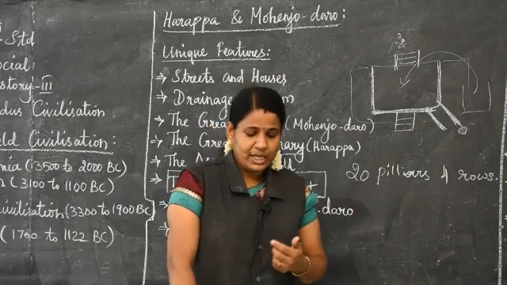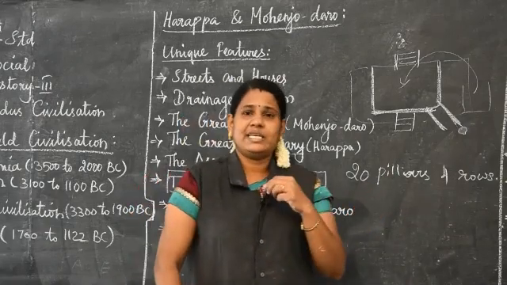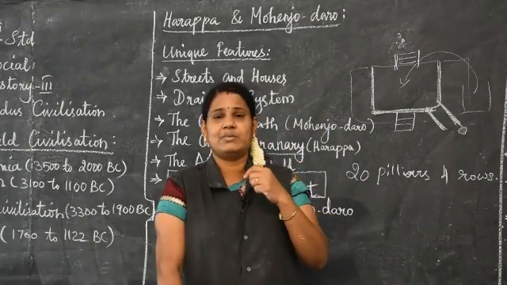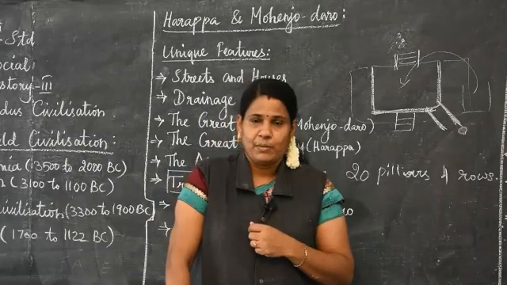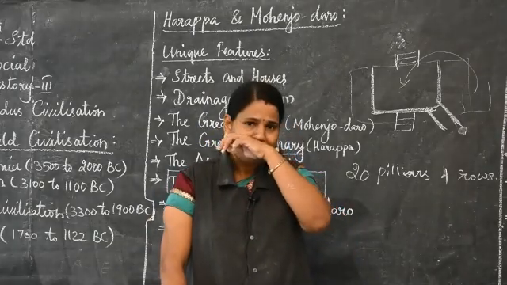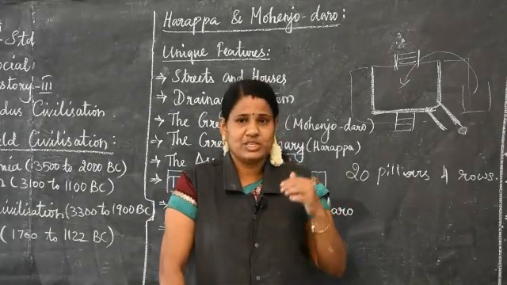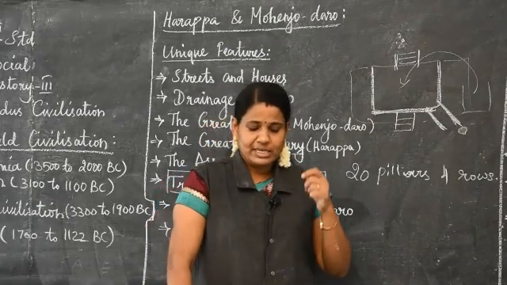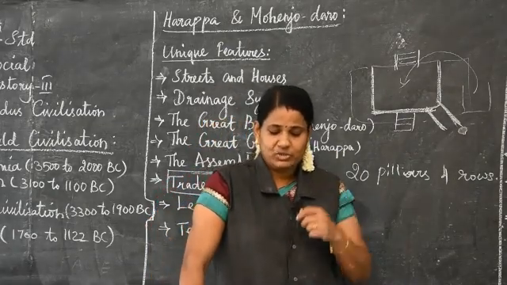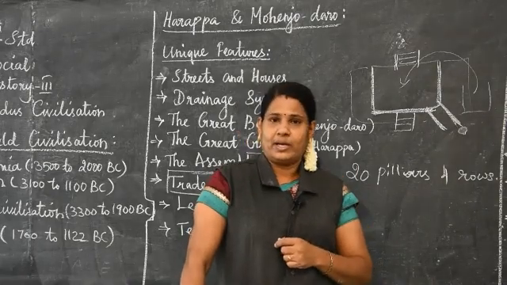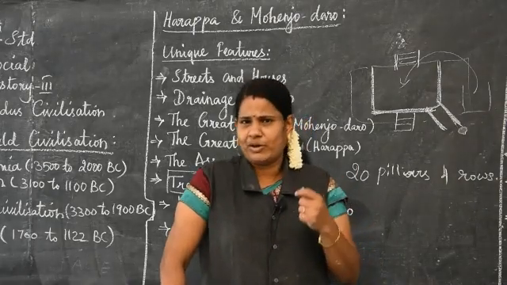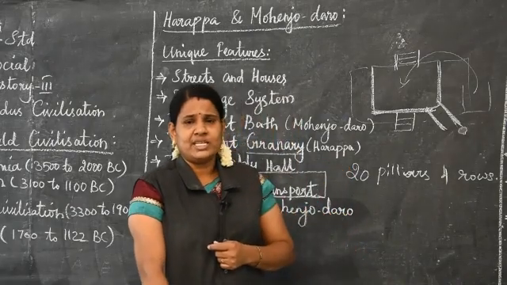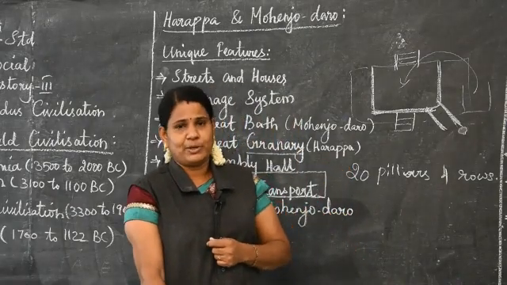The next one, maritime trade business. They are using maritime trade business, means they are doing business by the seas. So sea business was also very famous in this civilization. There was evidence for extensive maritime trade with Mesopotamia. Still it's available in Mesopotamia. We can see that maritime trade business in Mesopotamia.